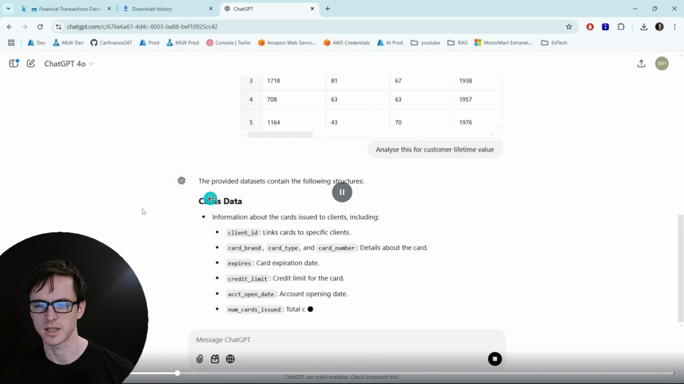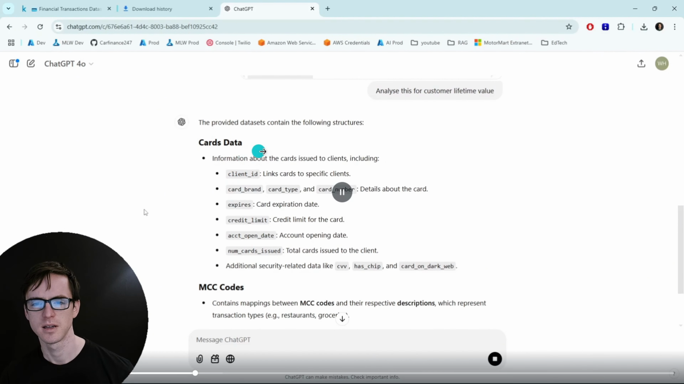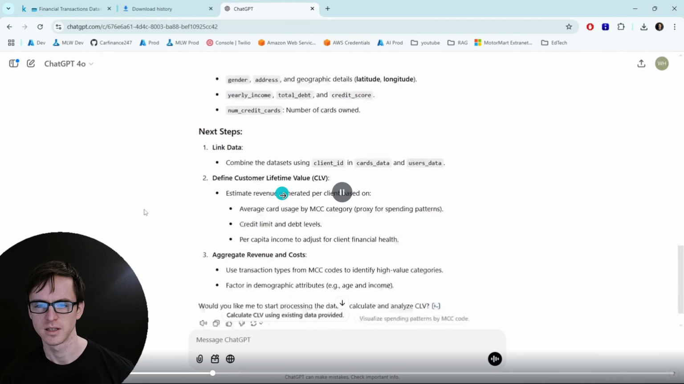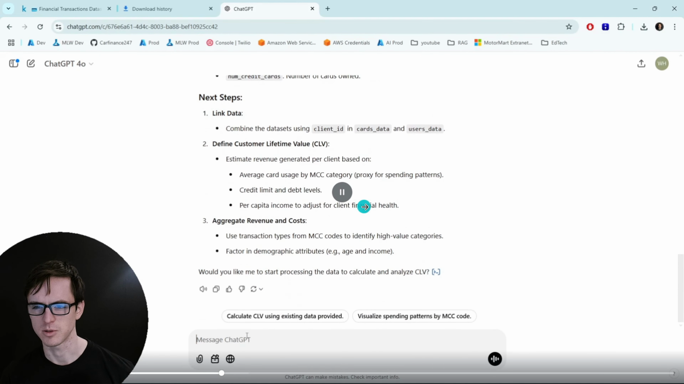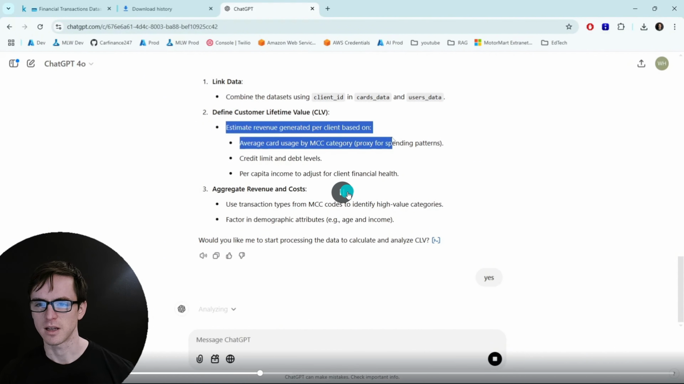And so it's giving us the information that's stored in each of the data sets, what's in the cards data, what's in the users data, and it's given us some next steps, which I quite like, this idea of it providing us a walkthrough of what it's going to do before we actually then sign off on it and it can continue. So I'm happy with what it's going to do, and it's then going to continue and now perform this estimated lifetime value. Per capita income, credit limit and debit levels.